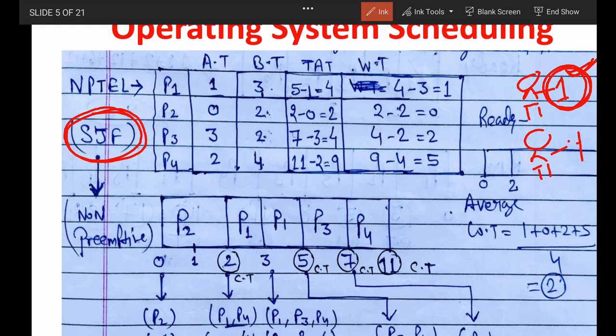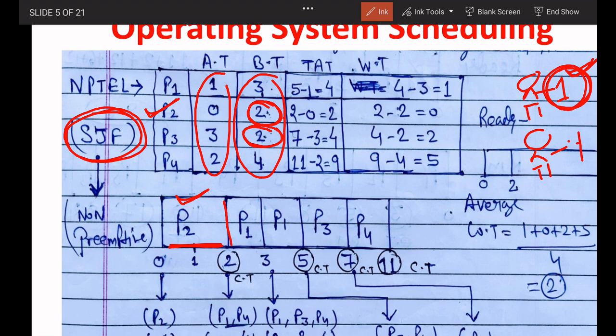The first method I am using is SRTF, shortest remaining time first. So in this question he has given us arrival time, and this is my burst time. Now see here, at first the smallest time is equal to 2, and this is also 2. Okay, but P2 came first, so I have given P2. P2 took total 2 time, I have given total 2 time.